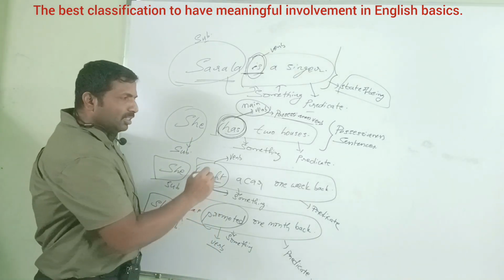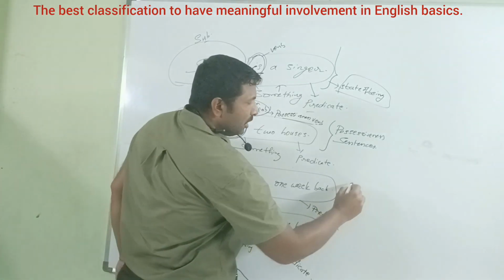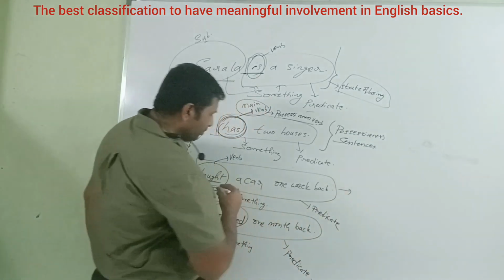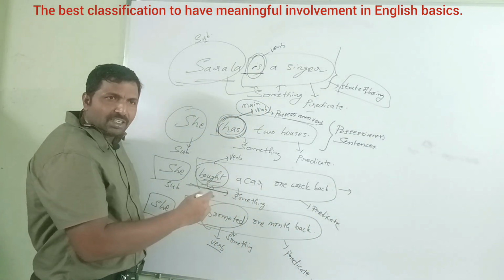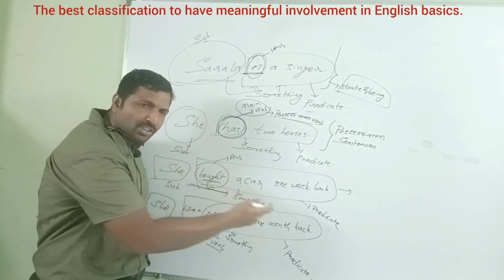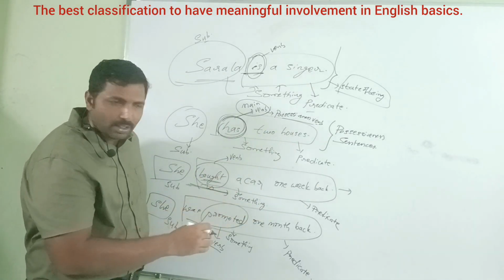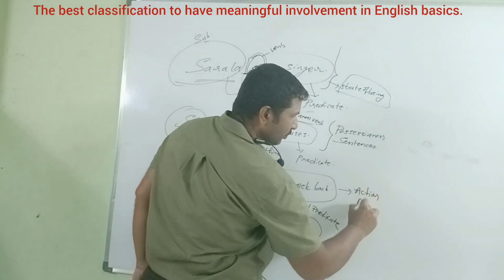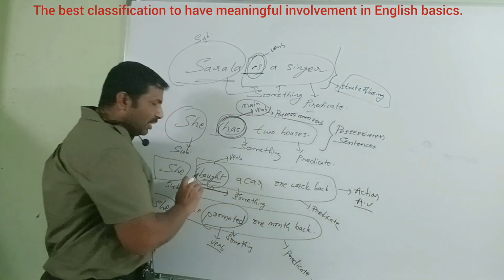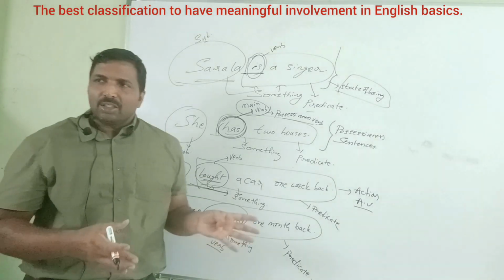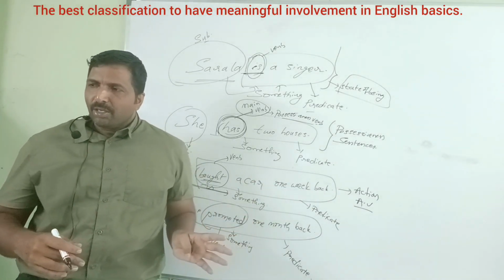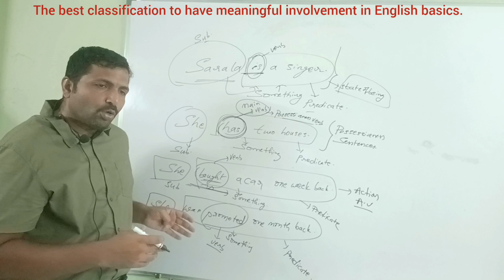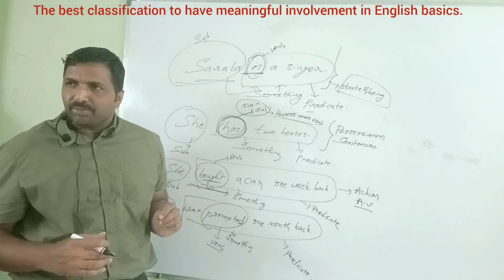That is the reason this is an action sentence, an activity sentence, active voice. From the subject, action is going on. Action sentence, active voice. Whenever there are action verbs: she bought a car, she sang two songs, she drove my car yesterday.